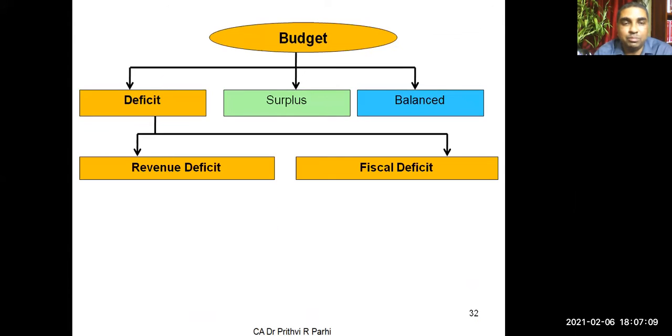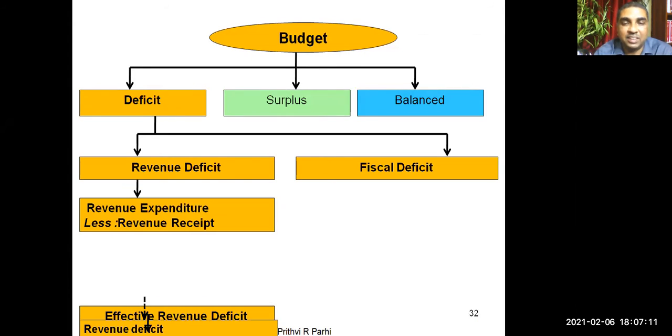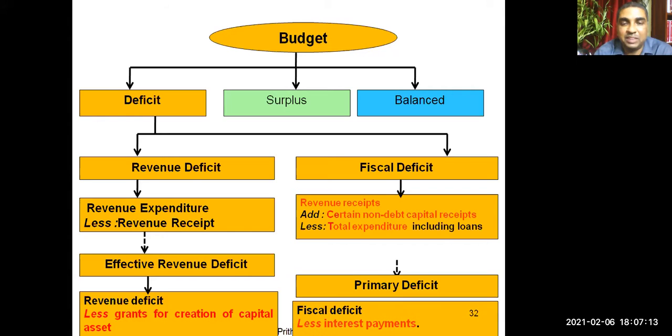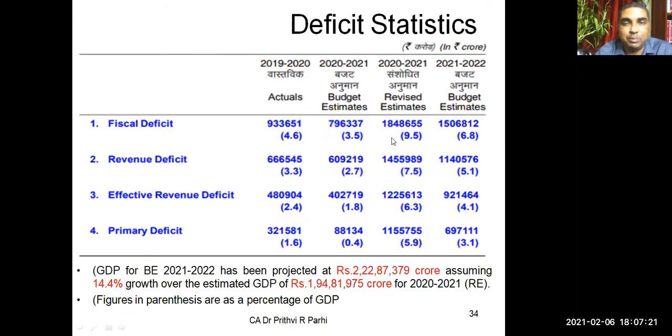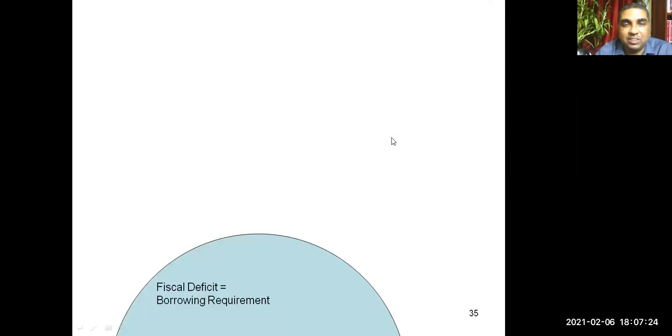So as you know, the budget has resulted in these kinds of deficits: revenue deficit, fiscal deficit, etc. We have discussed them in our previous class. The meanings of these deficits are explained here. Revenue statistics you have already been shown.